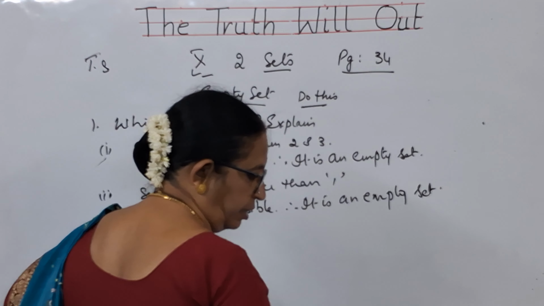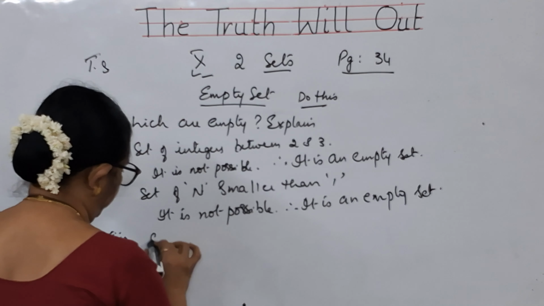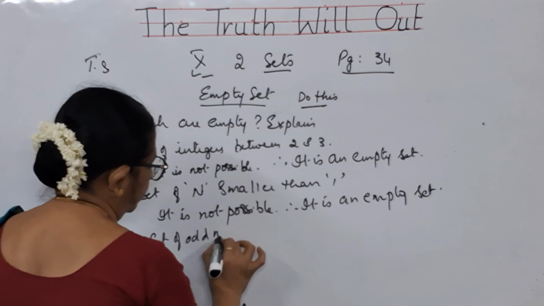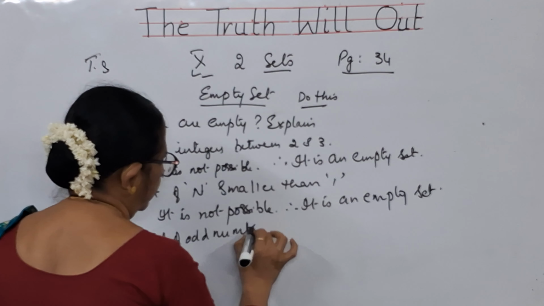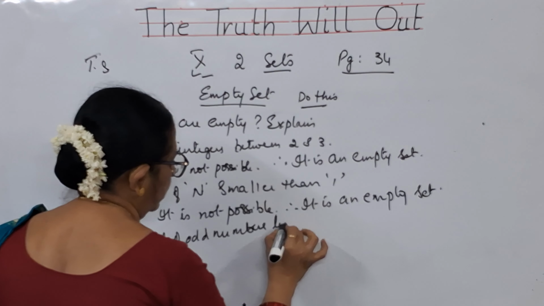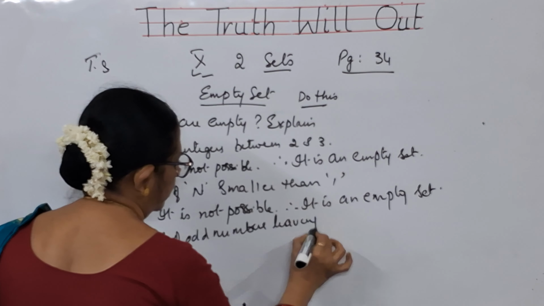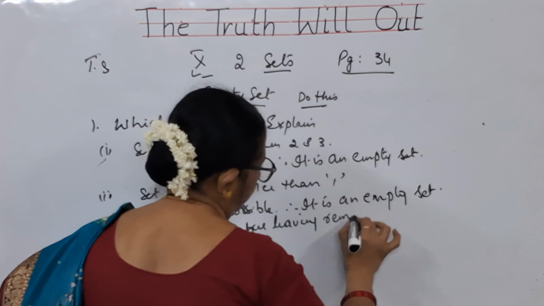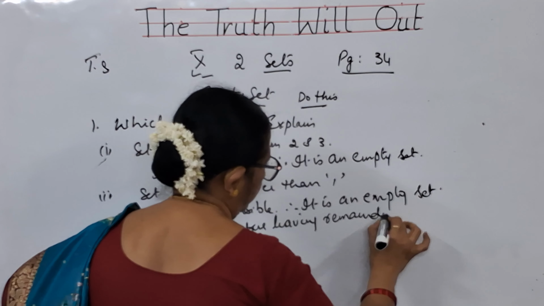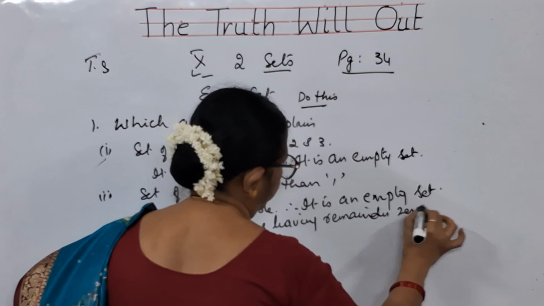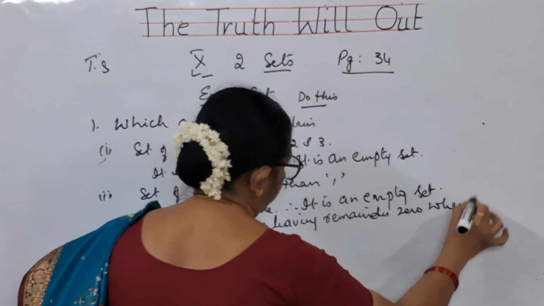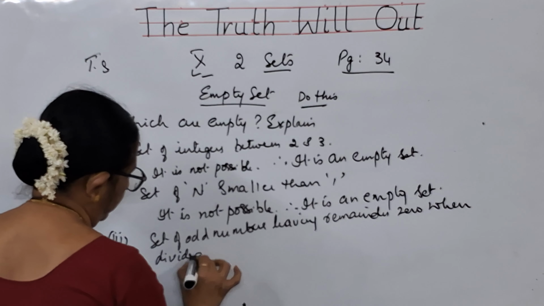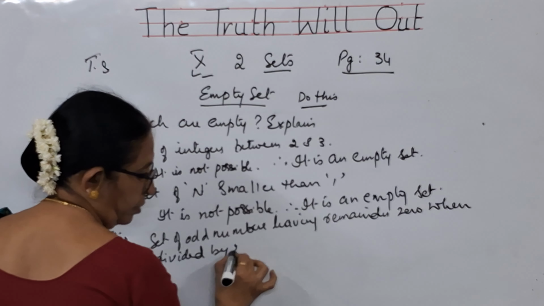Now let us see the third one. Set of odd numbers leaving remainder 0 when divided by 2.